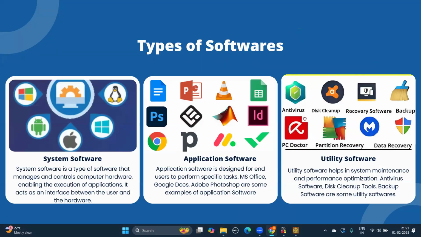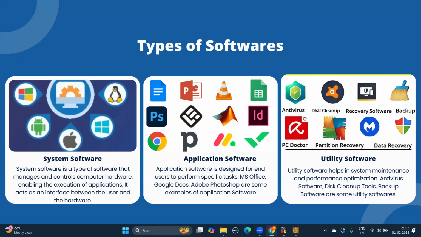Now, next is the types of software. So there are mainly three types of software, which are system software, application software, and utility software. System software, we can say, is an interface between the user and the hardware. The most common operating systems which we use today, like Microsoft, Linux, Windows, iOS, come under system software, right? So the second is application software.